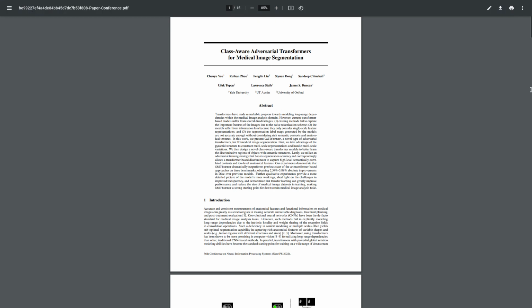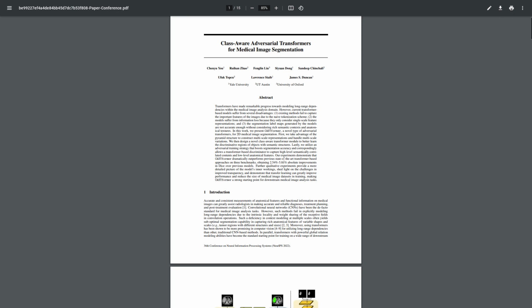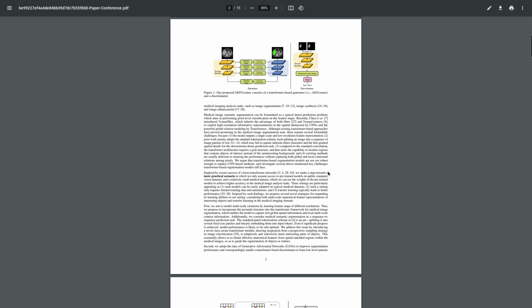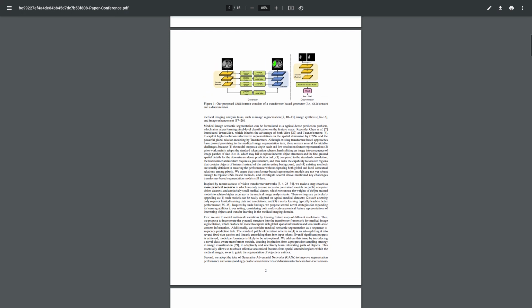This one is Class-Aware Adversarial Transformers for Medical Image Segmentation by Chenyu et al., coming from Yale University, UT Austin, and University of Oxford. And their brief says, we propose a GAN model for the first time using a transformer-based architecture to address 2D medical image segmentation.